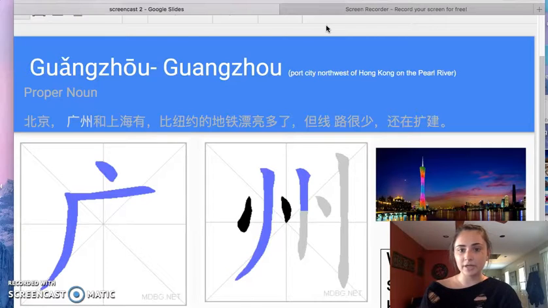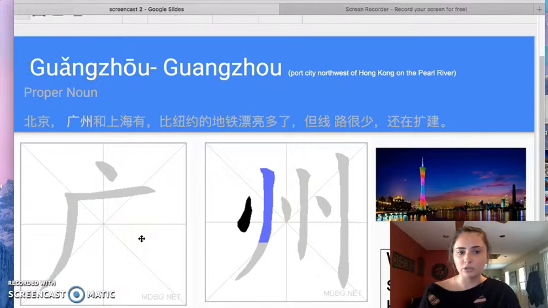So the first word is Guangzhou. It also means Guangzhou in English, and it's a city in China, a port city northwest of Hong Kong on the Pearl River. It's a proper noun, and the first part of the word, the first radical, means shelter, and it has three strokes. And the second part of the word means river, and it has six strokes. A way to remember what the two of them mean in association with the word would be: Guangzhou provides shelter on the river since it's a port town.